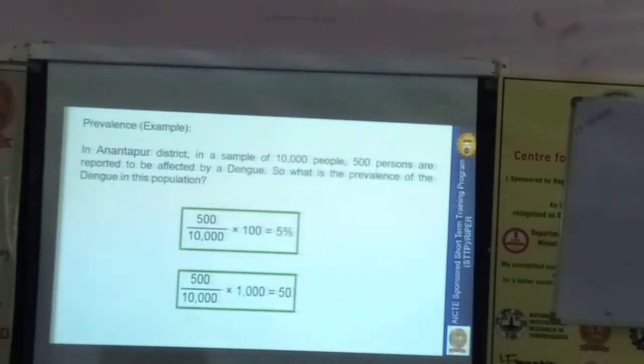If our prevalence is very small, we can multiply by thousands also, for representation, and it will be very easy. If we get a very small prevalence, in such a case we can multiply by a higher number, so that it can be represented easily and every person can understand it.